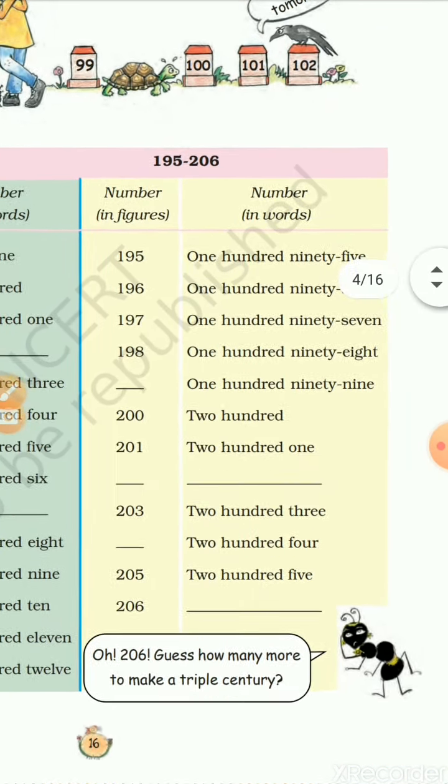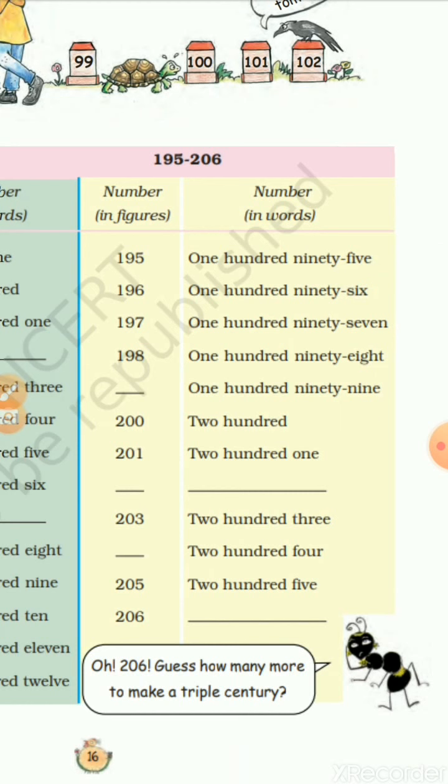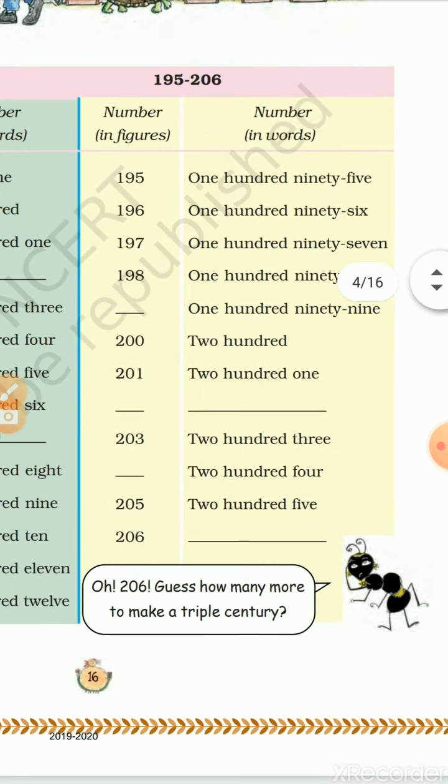So now see these numbers: 195 to 206. So 195, 196, 197, 198, 199. Then comes 200. So how many numbers are between 100 to 200? We have only 100 numbers. From 1 to 100 also we have only 100 numbers. Okay children, so after 200 what will come? 201, 202, 203, 204, 205, 206.